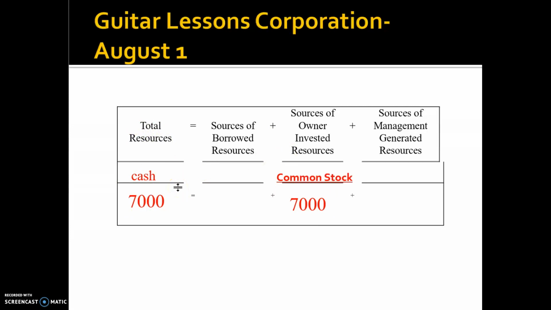If that happens, you need to increase the total resources, and also increase your right-hand side sources of resources. Now, every time you record a transaction to your firm, after you do the transaction, you need to stop for a while and check your equation to see whether your equation is equal on the left-hand side and right-hand side.